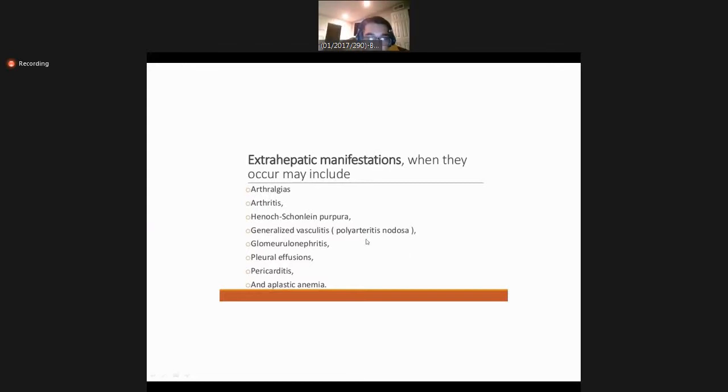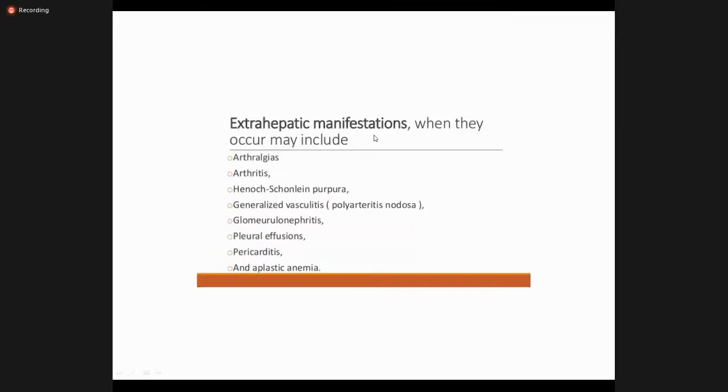There are some extrahepatic manifestations, meaning these hepatitis viruses predominantly cause liver infection, but they can cause problems in other parts of the body like arthralgias, arthritis, purpuras, vasculitic disorders like polyarteritis nodosa, glomerulonephritis, pleural effusion, pericardial effusion. So if patients are coming with these extrahepatic diagnoses, and we are suspecting hepatitis, we have to diagnose hepatitis as well.